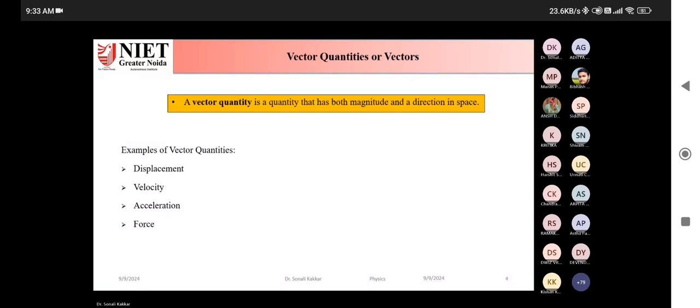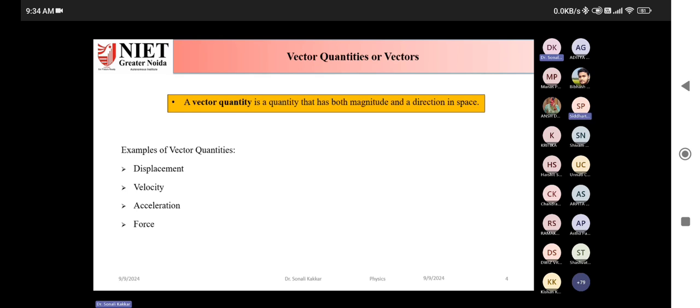It has direction, ma'am. How can you say that it has direction? Because we cannot directly add velocities; we use the vector law of addition to add velocities. Because when we are specifying velocity of a person or object, if it is going in plus x direction, we say it has positive velocity. The same velocity, if we have to specify in the negative x-axis, will have a negative sign. So it has a direction associated with it.